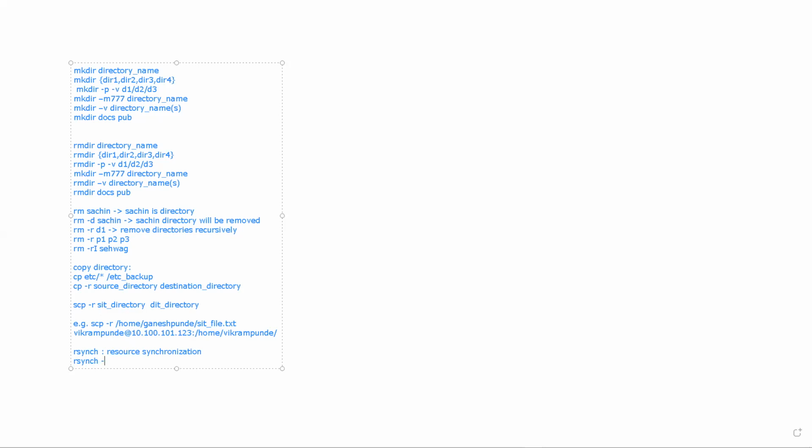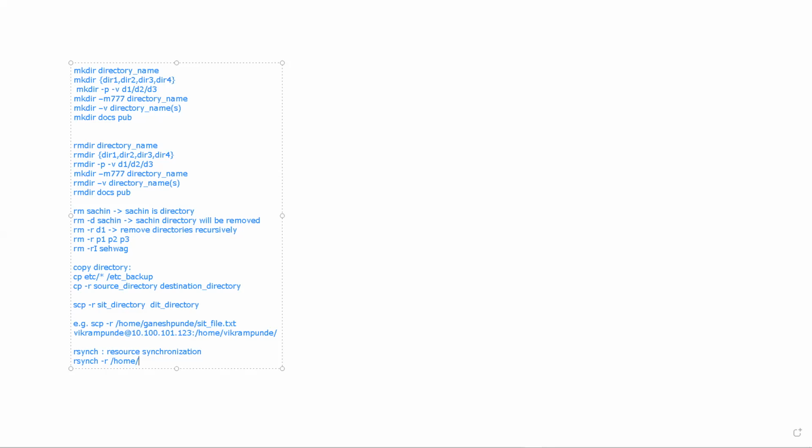rsync -r, right? Here you need to specify the source directory. Let's take the same example, but let's say I want to sync from Vikram's machine to Ganesh's machine.